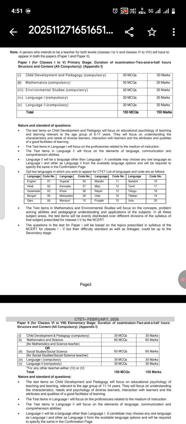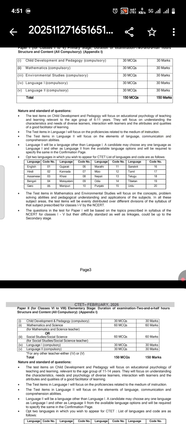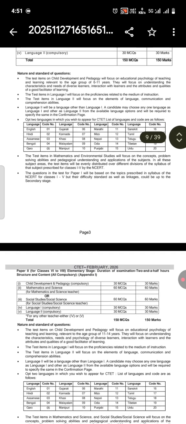See, you have a lot of options here. Like in Language 1 you can take Hindi, English, Assamese, Bengali, Garo, Gujarati, Kannada, Khasi, Malayalam, Manipuri, Marathi, Mizo, Nepali, Odia, Punjabi, Sanskrit, Tamil, Telugu, Tibetan and Urdu. Okay. So now let's get further.